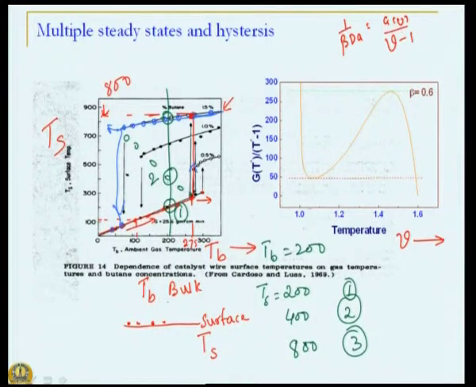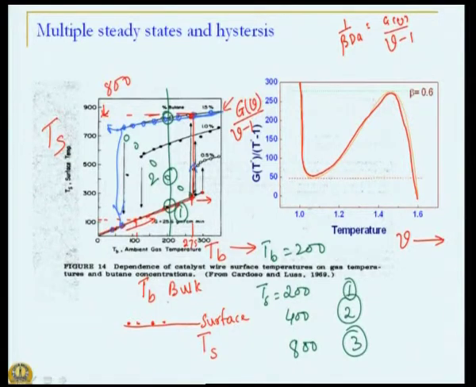So, our right hand side as a function of V is plotted over here, G of V divided by V minus 1, and this solution is of this particular form. Okay.